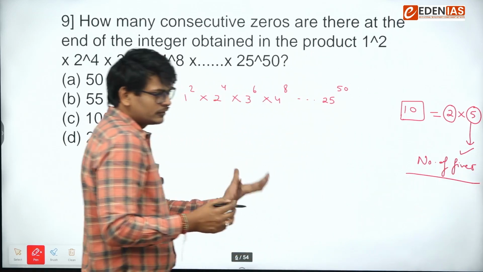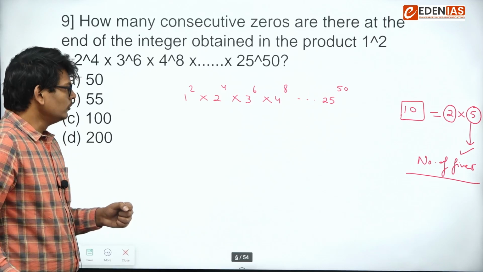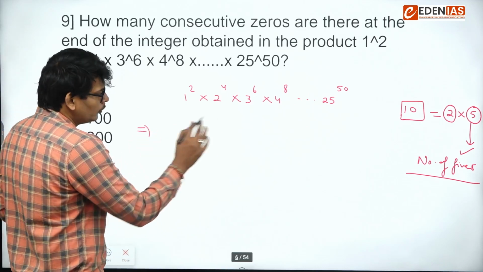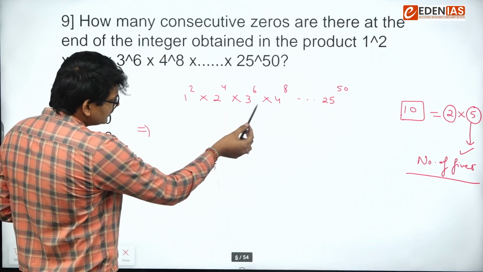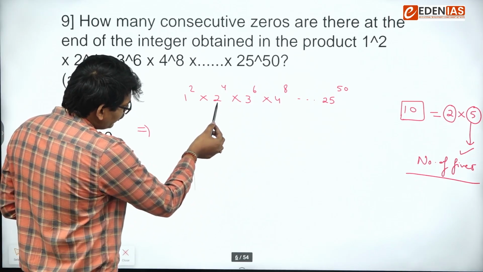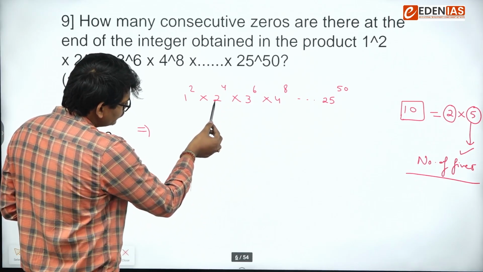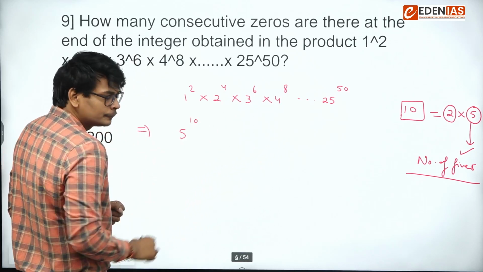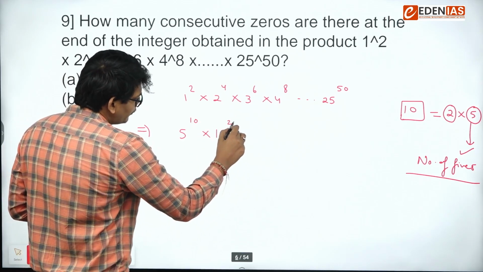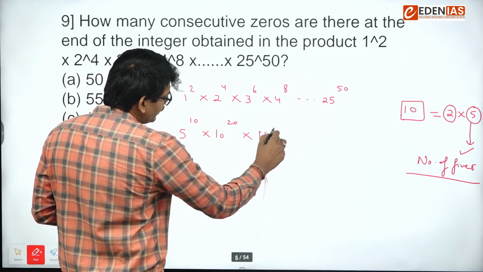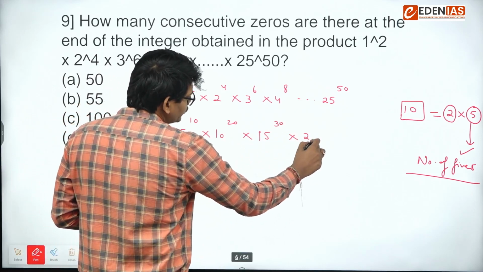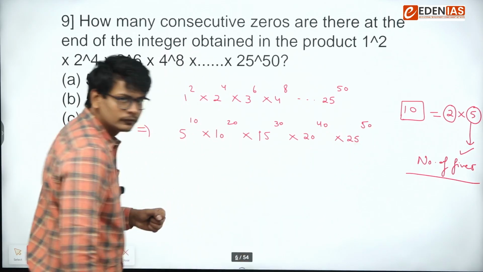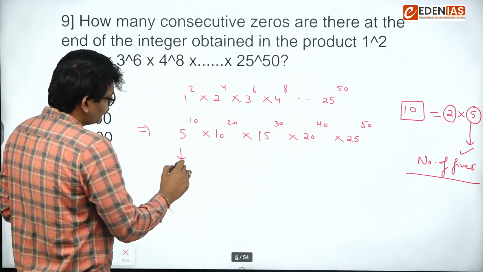This type of similar question we have covered in our class also, and similar kind of question came in CSAT. So, here we have to look at number of 5. You can see the power is double of the number. So, power here is 4, here 6, here 8. So, 5 raised to the power 10. Next will be 10 raised to the power 20. Next will be 15 raised to the power 30, 20 raised to the power 40, and 25 raised to the power 50.